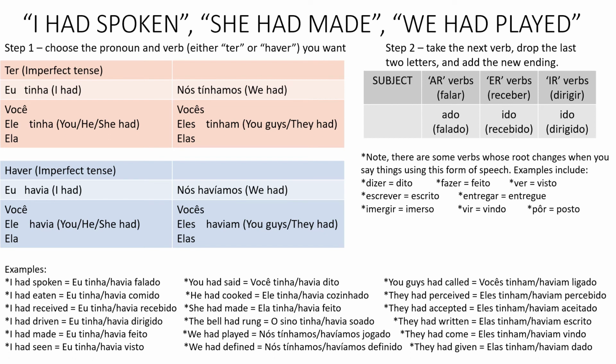In this one, we're using had spoken, had made, had played, had perceived, had accepted, so that you're using the verb ter or haver. And because of that, you don't need to worry about gender number agreement on the second verb. So hopefully that makes some sense. And now just practice it. Just kind of get used to it, look for it, and try to say some things using this blueprint. So there you go.